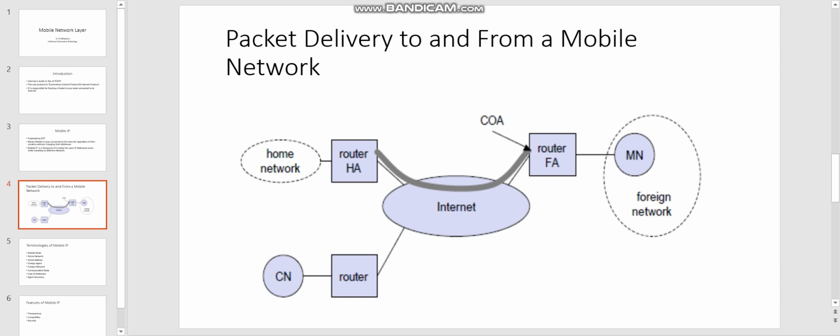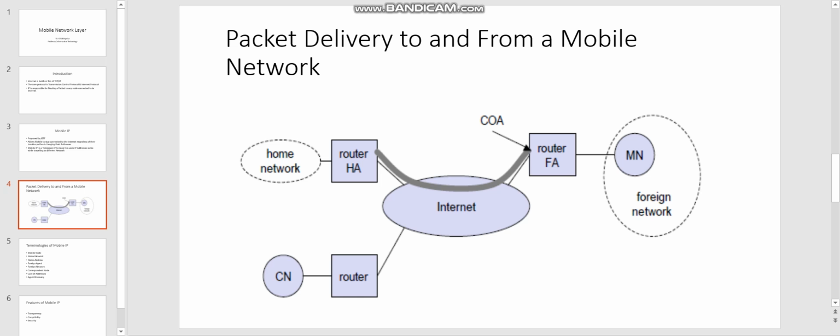So now we will see how packet delivery happens in a mobile network. This figure shows how the packet, that is the particular data, is forwarded from one network to another network.